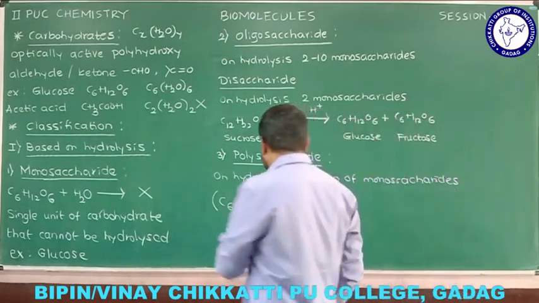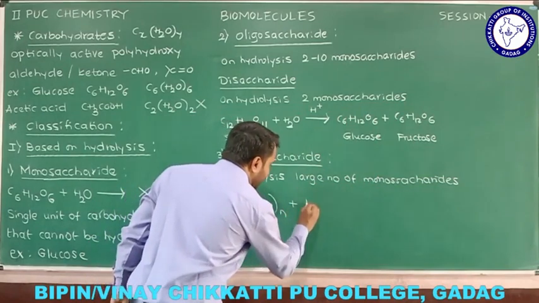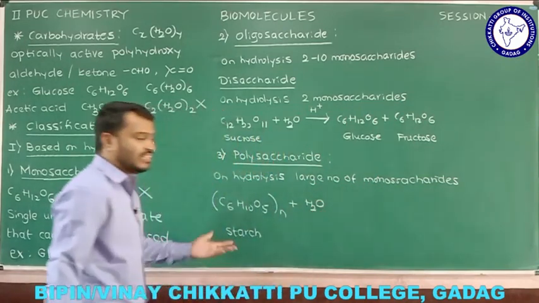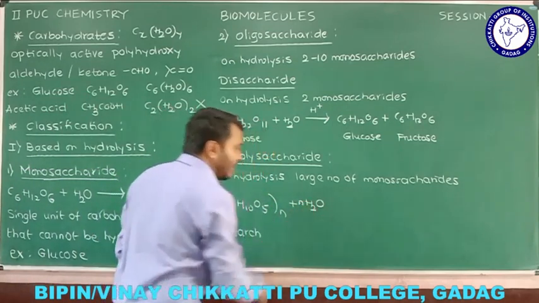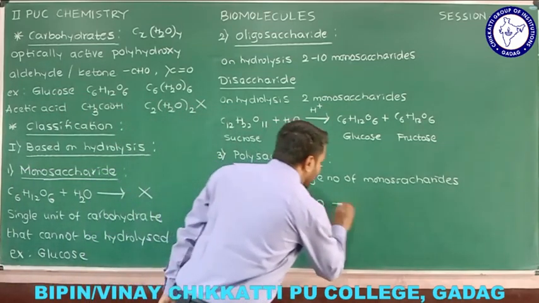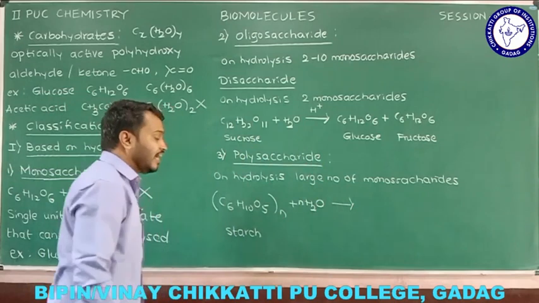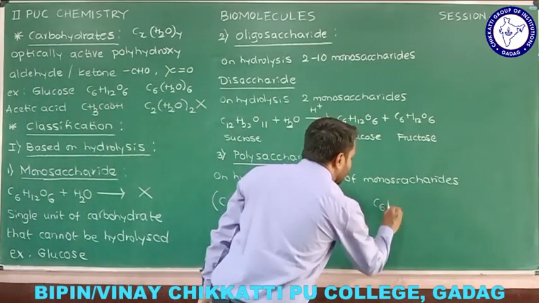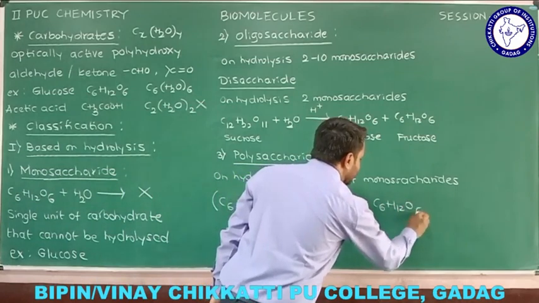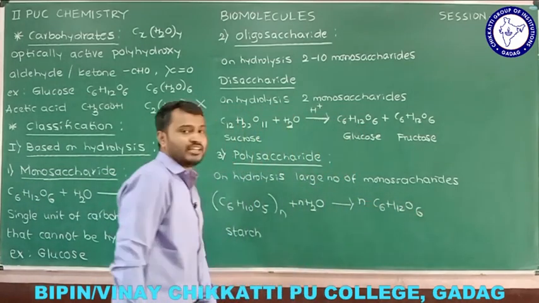So if you consider starch as an example and carry out hydrolysis, that is H2O. Since we have n number of repeating units, I am going to consider nH2O, and in the presence of acid hydrolysis here, we are going to get the monosaccharide, that is glucose, C6H12O6, n number of them, we are supposed to write here.